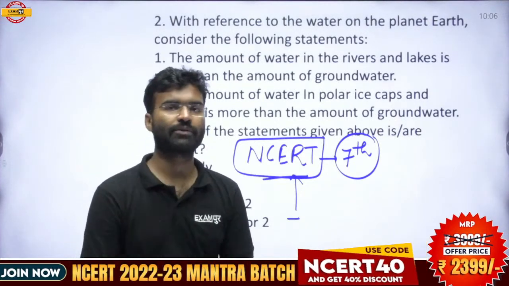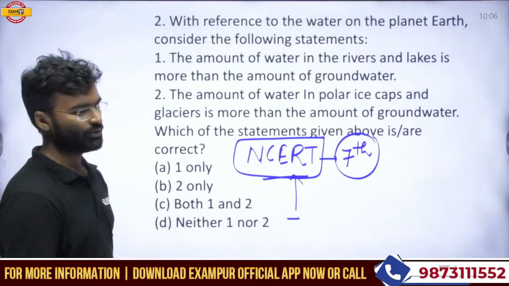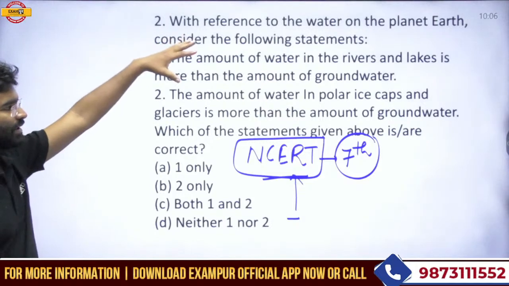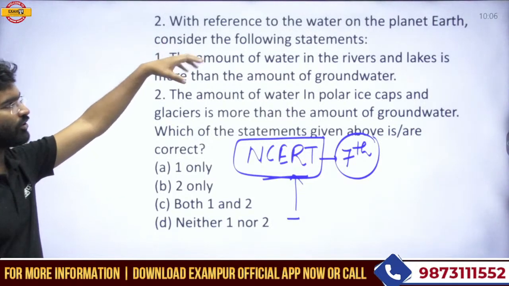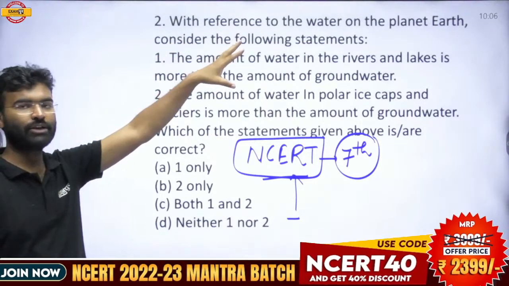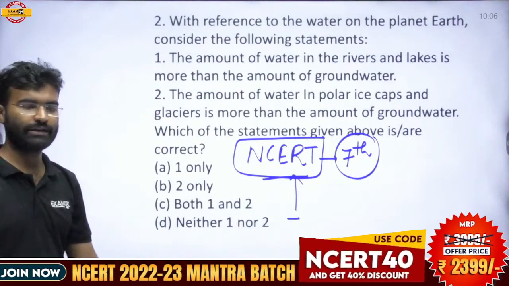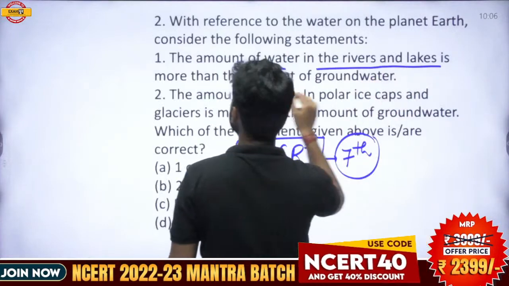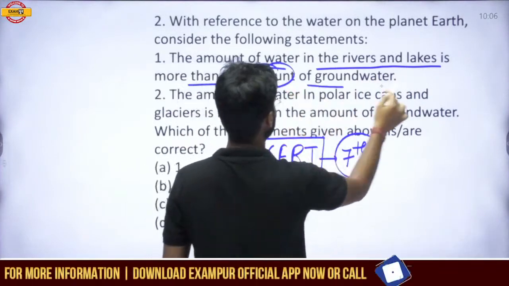Those charts and graphs are very important, because these points are given in the form of a pie chart in NCERT class 7.